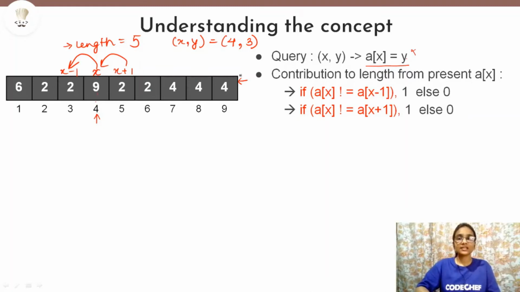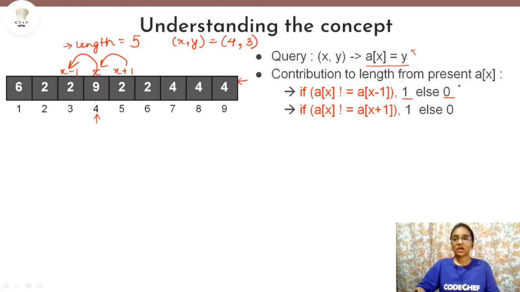So in this case it will make a contribution of 1 to the length, and otherwise if element at x minus 1 is equal to element at x, then it will make a contribution of 0. And similarly for element at x plus 1, that will also be compared with the element at x. Same thing, if it is not equal, then the contribution is 1, otherwise the contribution is 0.